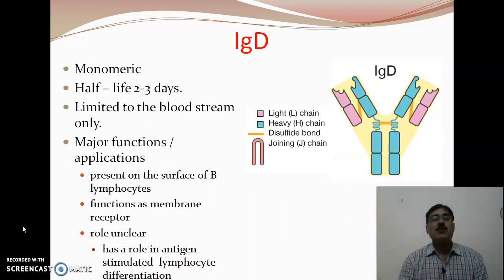The fourth one, immunoglobulin D or IgD, is a monomer with a short half-life of 2 to 3 days, limited only to the bloodstream. Its major function: it is present on the surface of B lymphocytes and functions as a membrane receptor because it is present at the surface only. Its role is still not clear, but it definitely has a role in antigen-stimulated lymphocyte differentiation. Its structure is more or less similar to immunoglobulin G.